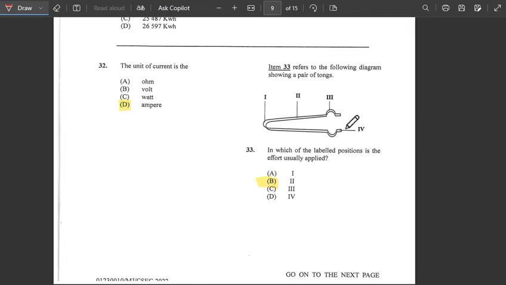Here there is not much pressure on it, so here would be the release of pressure. The pressure will release from here, which would be 4, and here would have a lot of pressure. So directly would have the pressure here, 2. So that would be B for number 33.